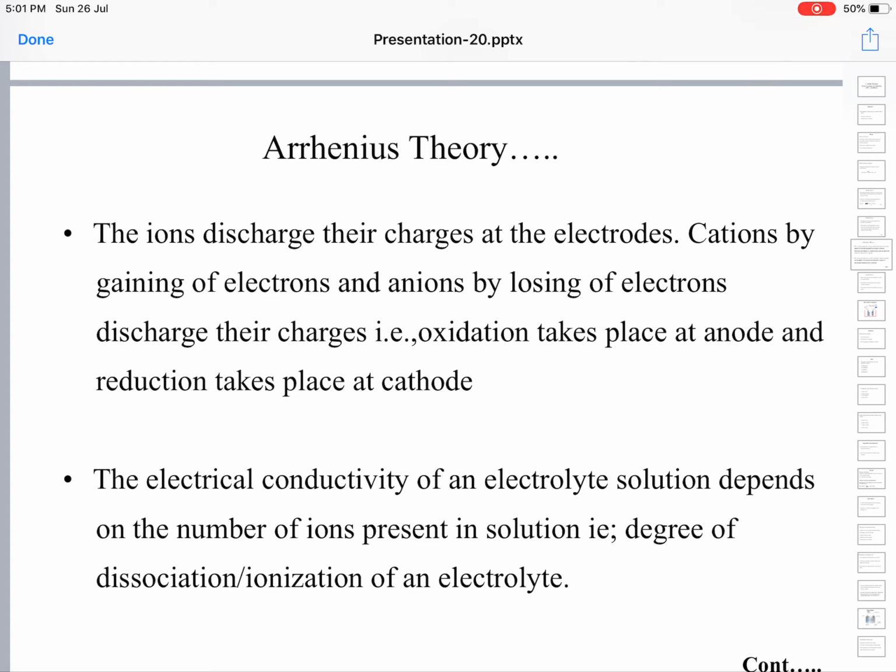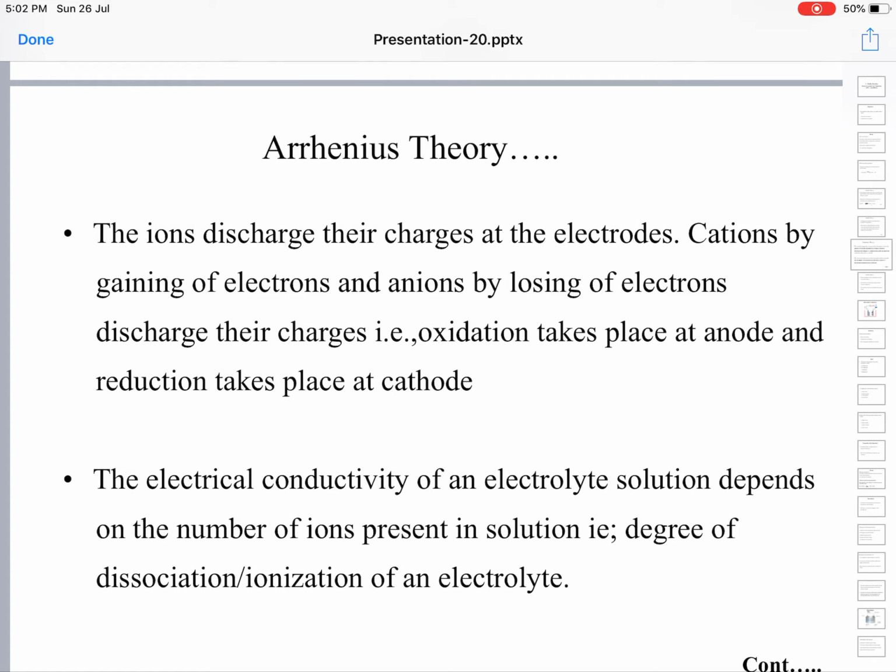Likewise, anions are negatively charged. They have extra electrons. They lose these extra electrons at the anode, so they are discharged. So cations gain electrons and are discharged at the cathode. They come out of the solution, getting deposited or liberated at the cathode. Likewise, anions get discharged at the anode by losing their extra electrons.